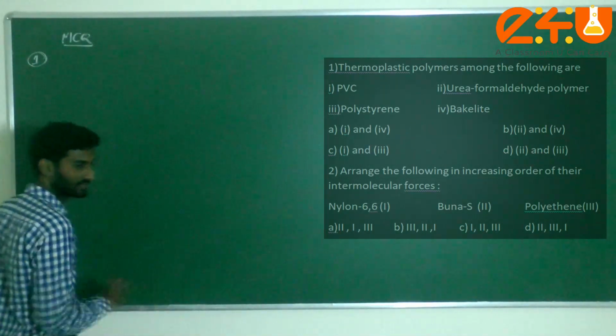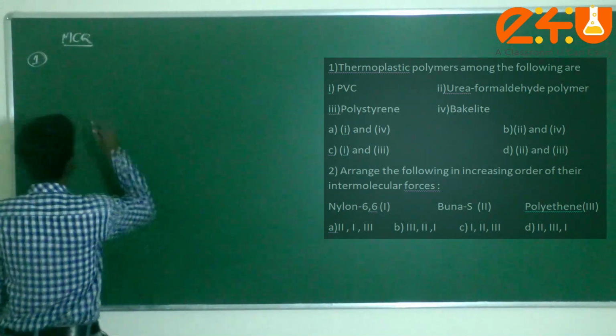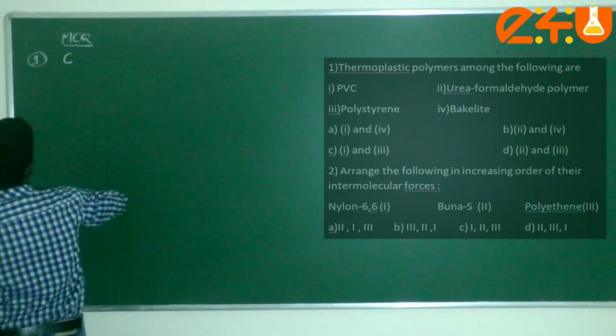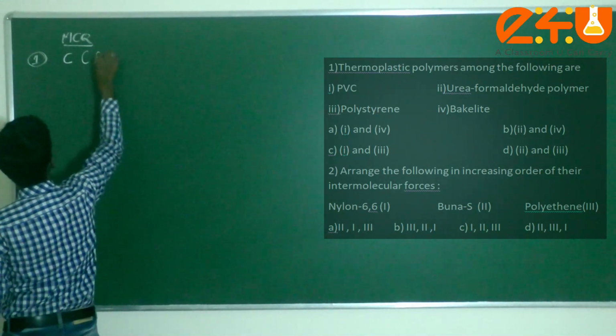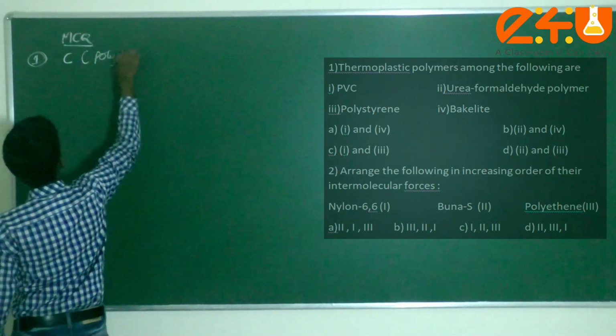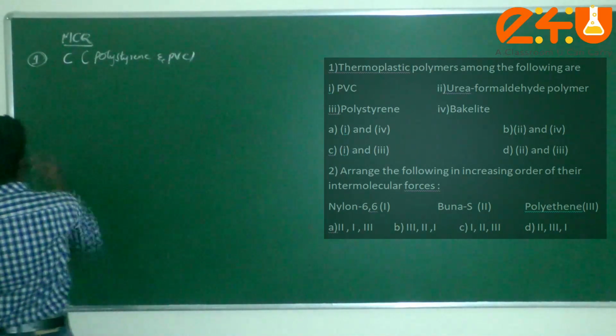Now what are the options, dear students? 1 and 3, that comes under option C. What are the things here? Polystyrene and PVC. Am I correct?